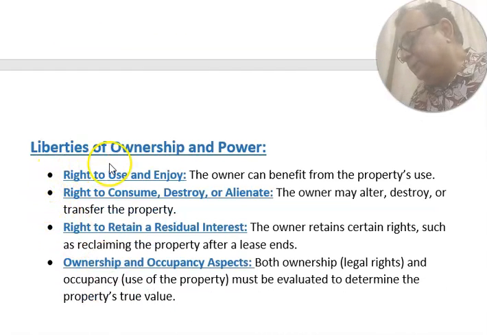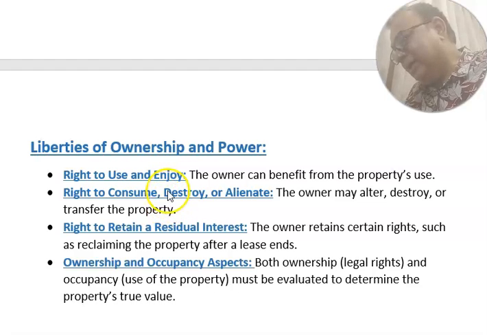And now the liabilities of ownership and power. Right to use and enjoy. The owner can benefit from the property's use. Right to consume, destroy, or alienate. The owner may alter the property, destroy the property, or transfer the property as per his will. Right to retain residual interest. The owner retains certain rights, such as reclaiming the property after a lease ends.